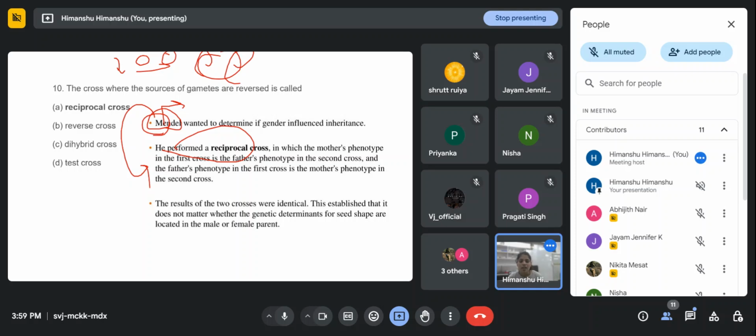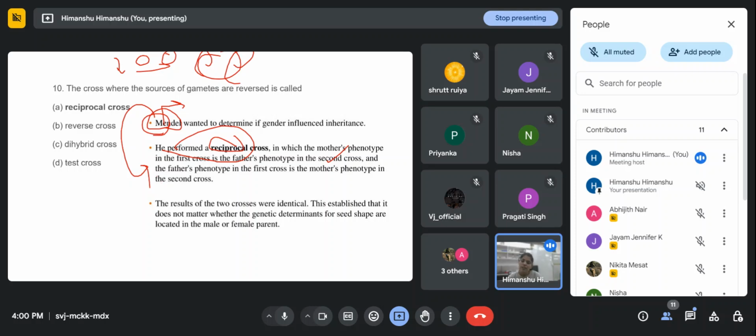So he performed this reciprocal cross, in which the mother phenotype in the first cross is the father phenotype in the second cross, and the father phenotype in the first cross is the mother phenotype in the second cross.